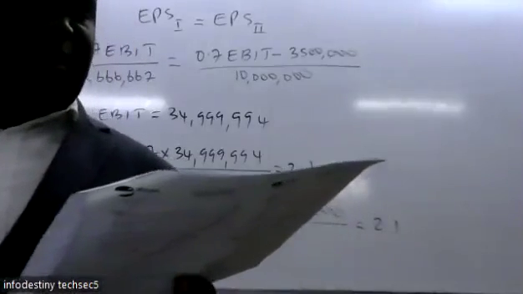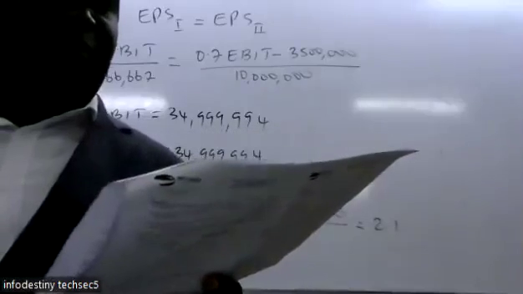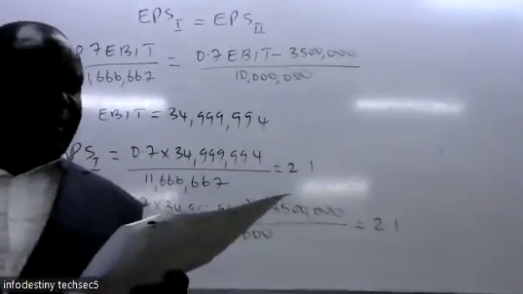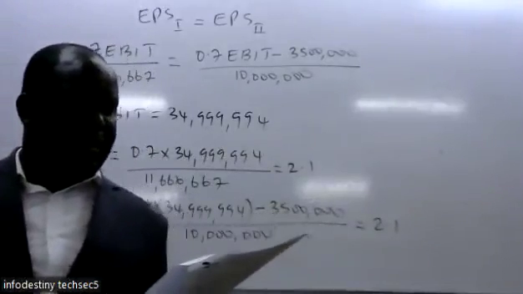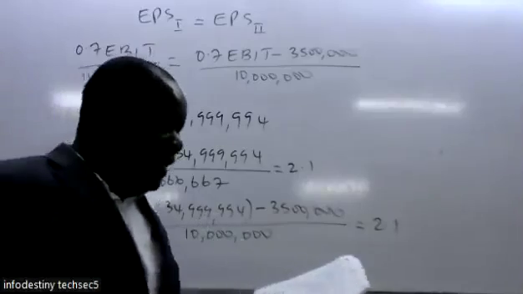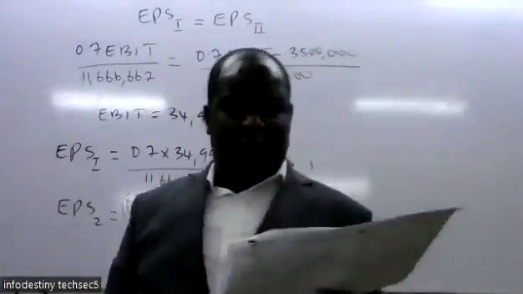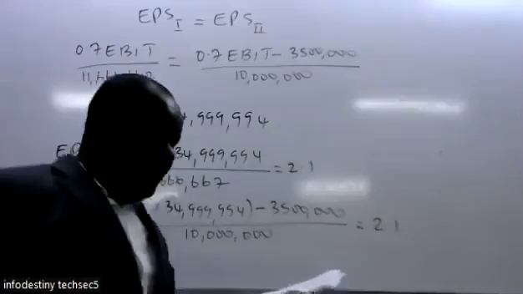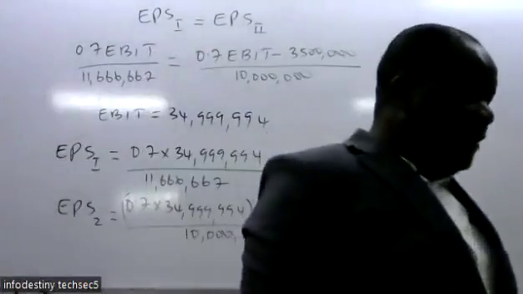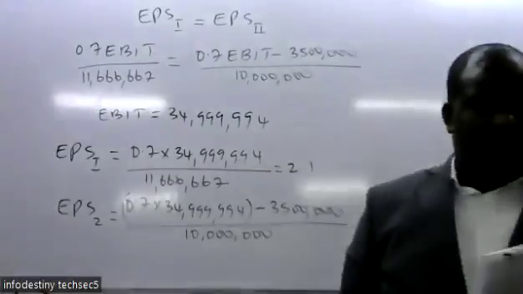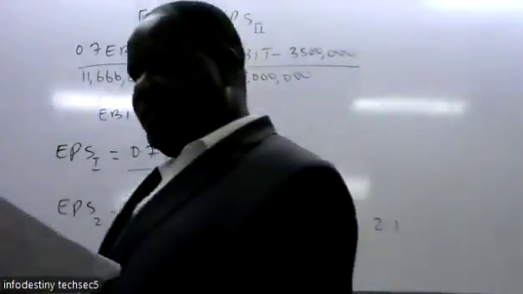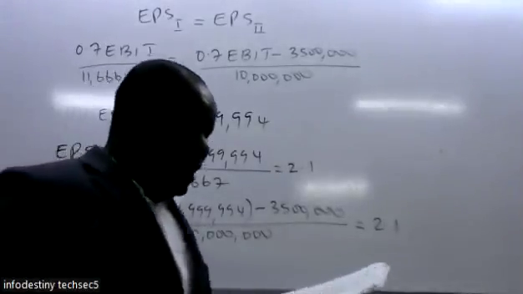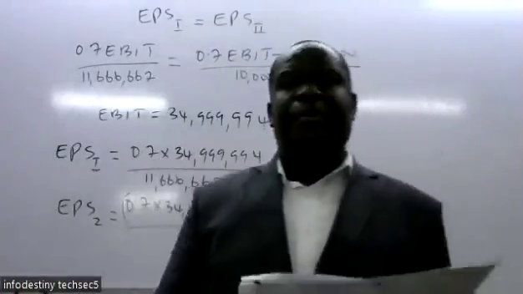They gave that Song Limited has decided to acquire Tweaker Limited. The financial data for the two companies are given as follows. So net sales were given for Song Limited and also Tweaker Limited. They also gave you profit after tax, which is the same as the net income. You are also given number of the issued shares, then earning per share, dividend per share, total market capitalization.